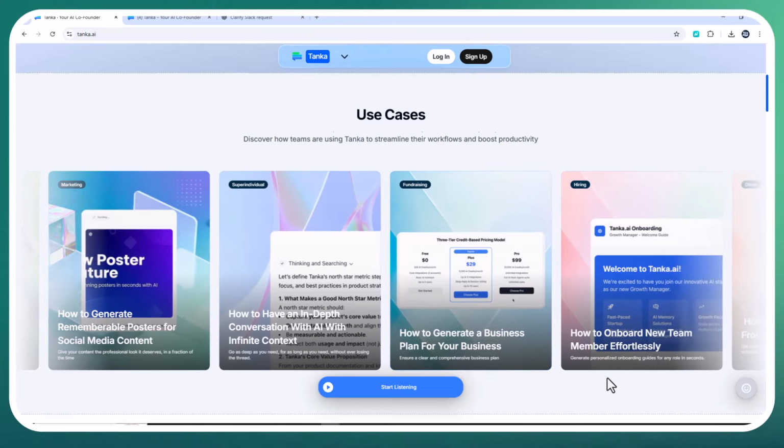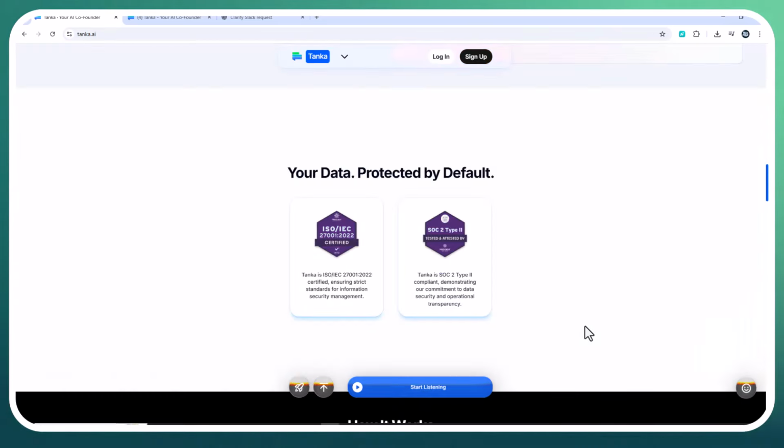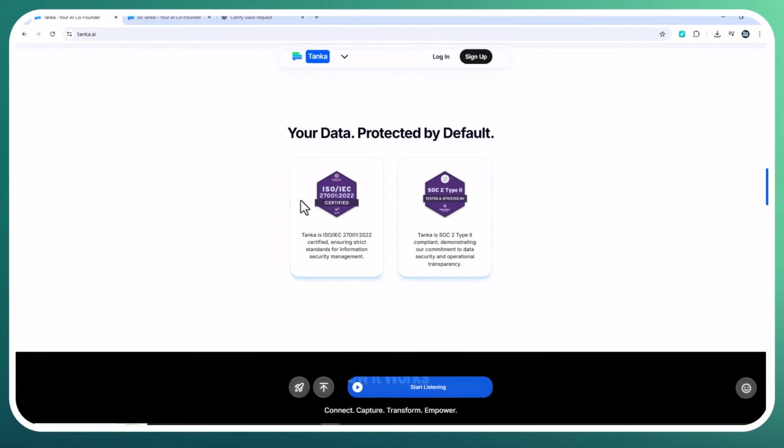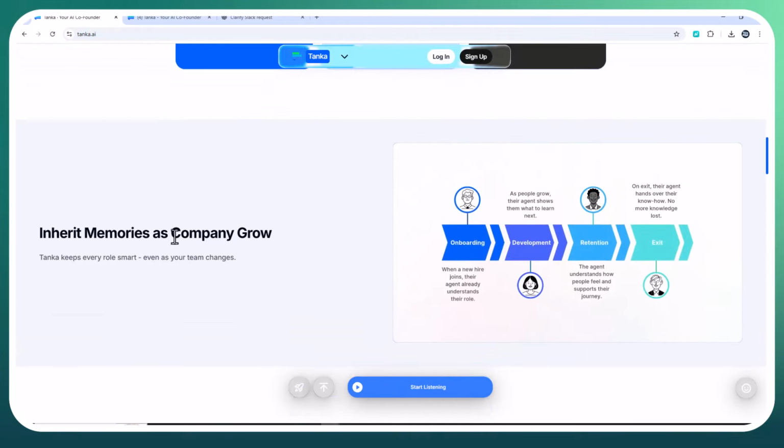Tanka treats your data like your most valuable asset, because it is. It's SOC 2 Type 2 and ISO 27001 certified. All data is encrypted in transit and at rest. Your memory stays private, never shared across organizations, never used for model training. You're always in control. Right now, the Fundraising Agent is live.